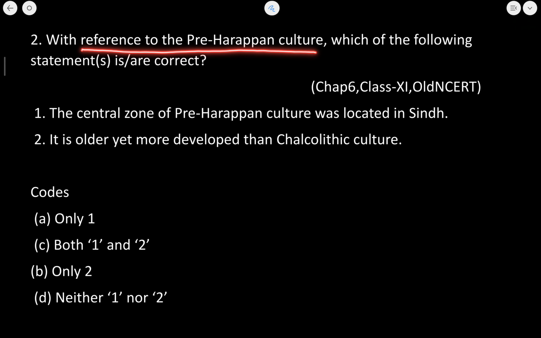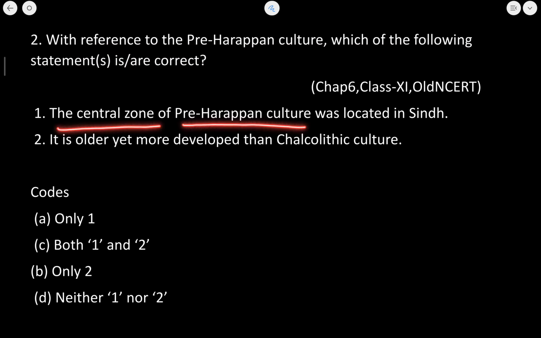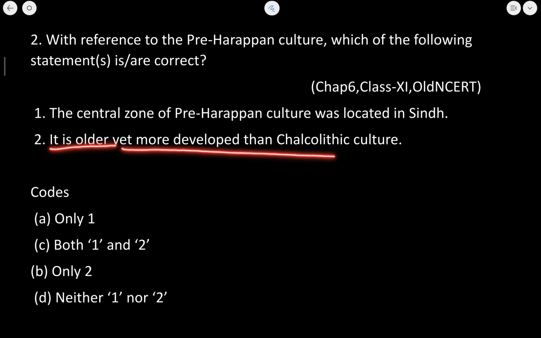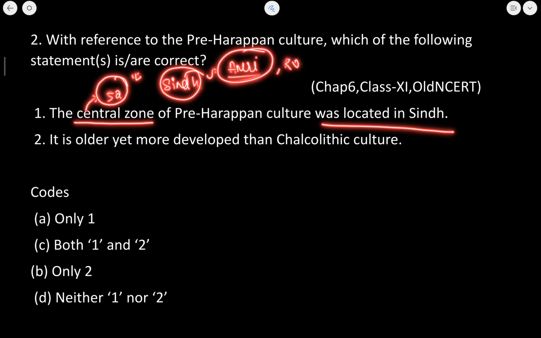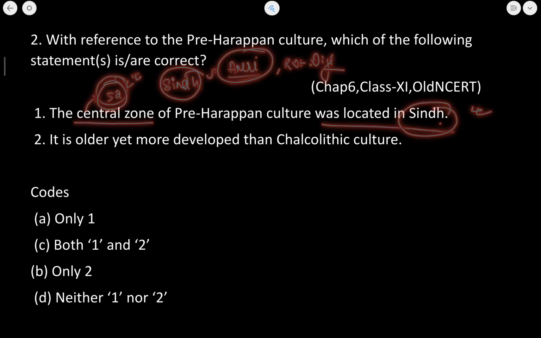With reference to the pre-Harappan culture, which of the following statements is or are correct? The central zone of pre-Harappan culture was located in Sindh. Next, it is older yet more developed than the Chalcolithic culture. Now this is absolutely true, because the central zone is known as Sindh, as as many as 52 sites belonging to the pre-Harappan culture were found from the area of Sindh. This area of Sindh in Pakistan included Amri culture, then Kot Diji, a place in Pakistan. So 52 sites were found in this location of Sindh, and that is why this is absolutely correct.